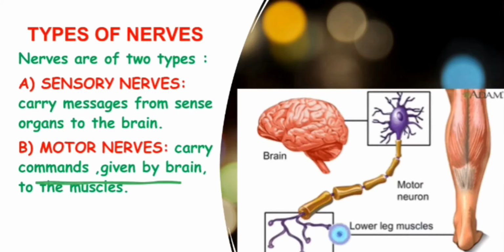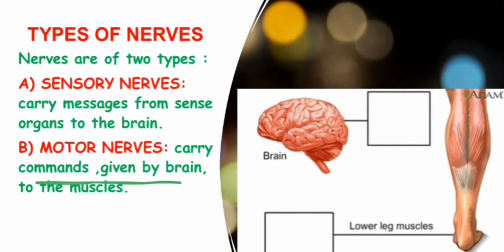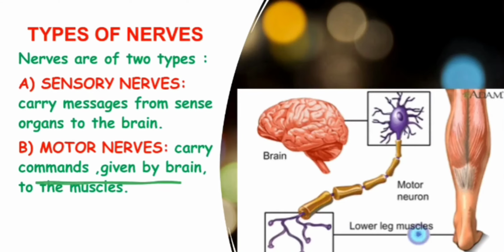In return, the brain resolves the problem, sorts out the solution, and then sends messages to the body again through different nerves, and those nerves are called motor nerves.